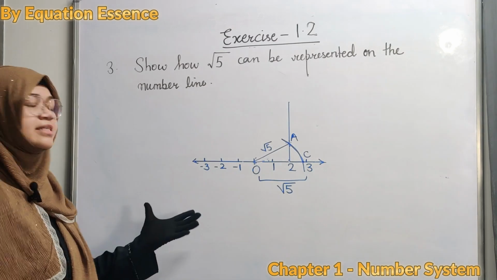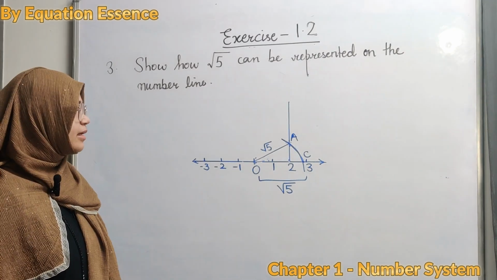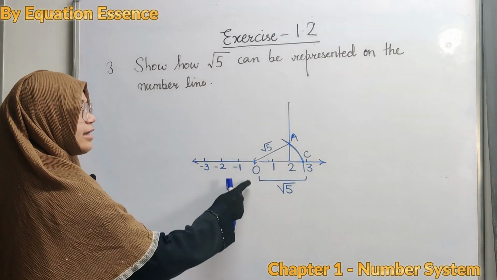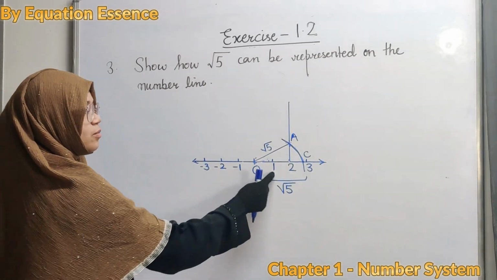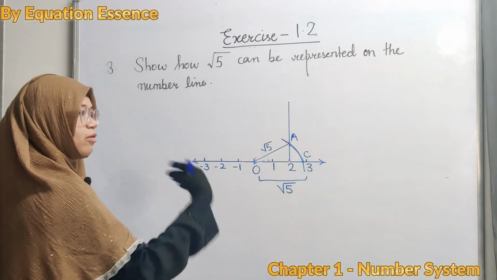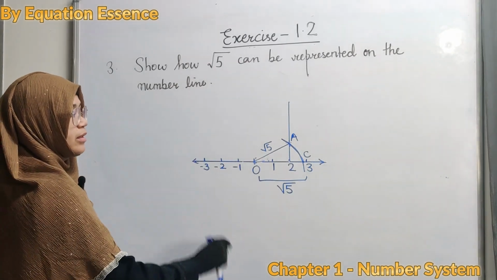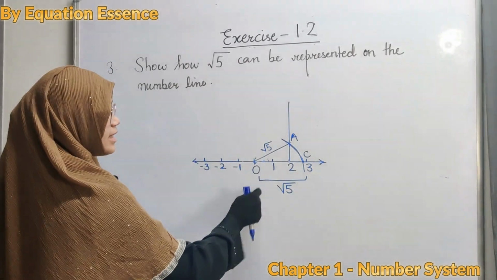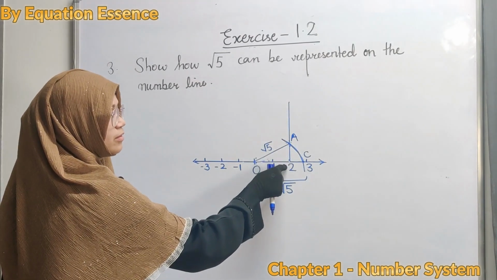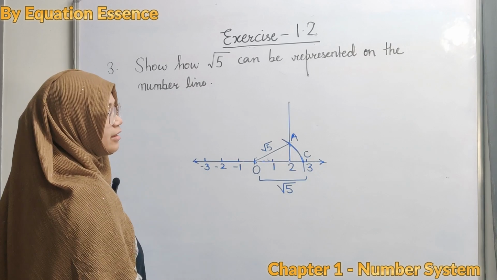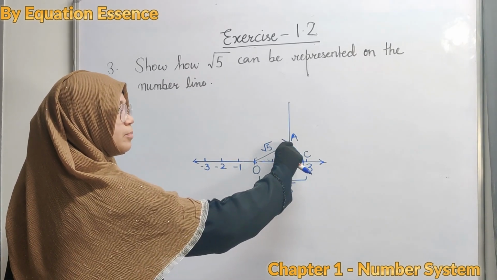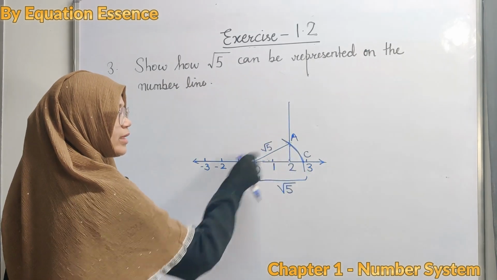Did you understand? Let's take a recap. हमने क्या क्या किया? सबसे पहले we have drawn a number line and we have cut 0, 1, 2, 3 with 1 centimeter or 1 unit or 1 inch. It is up to you. Next, we have cut one point at 2 and made an angle of 90 degrees. Now, cut 1 centimeter, mark it as A and join OA.